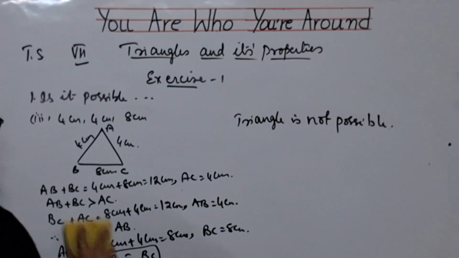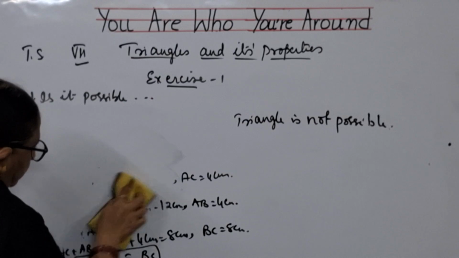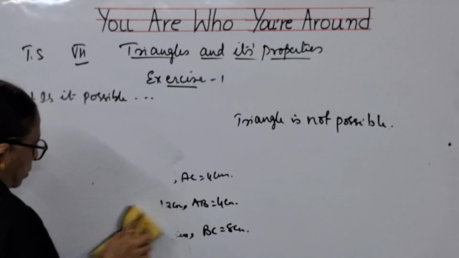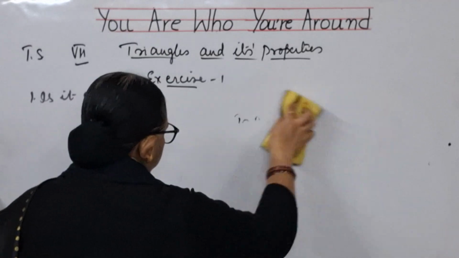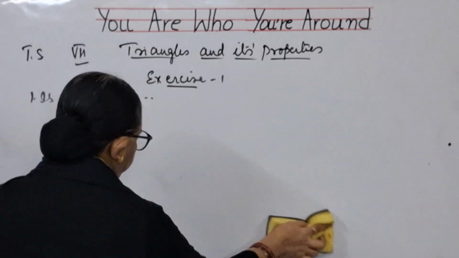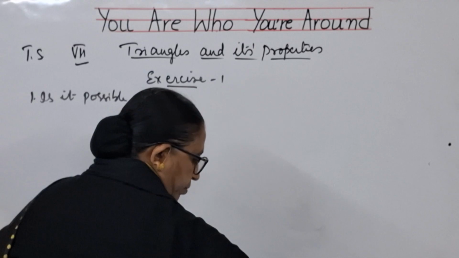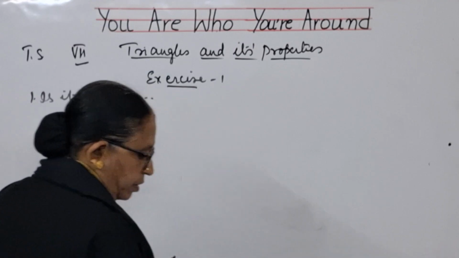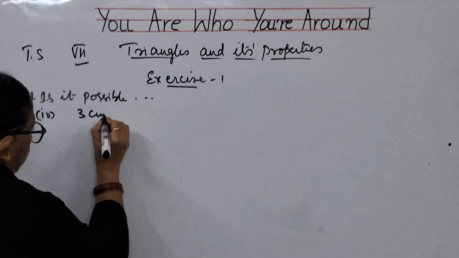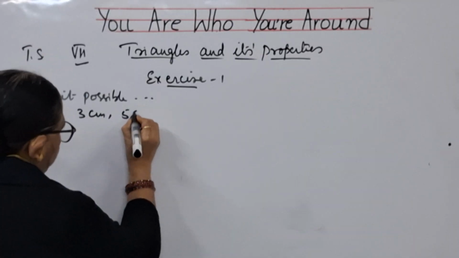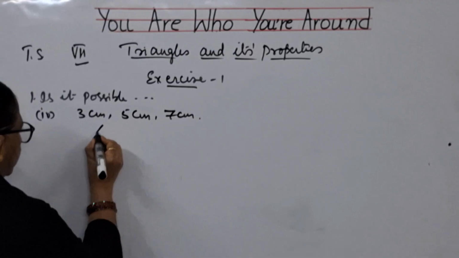Now, let us go to the fourth bit. Fourth bit: 3 centimeters, 5 centimeters, 7 centimeters.